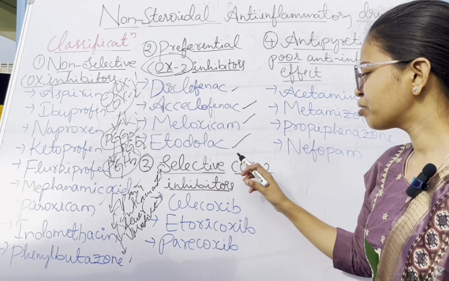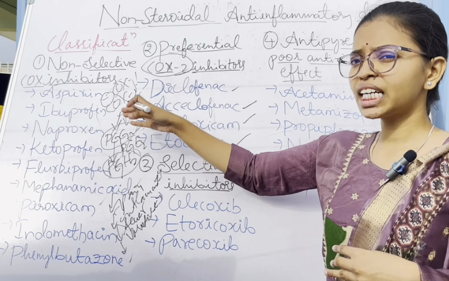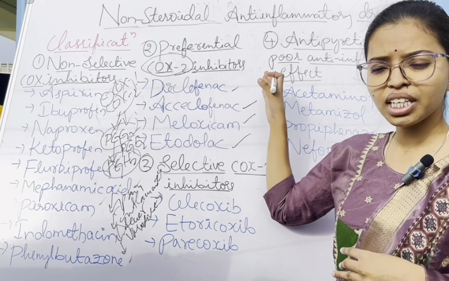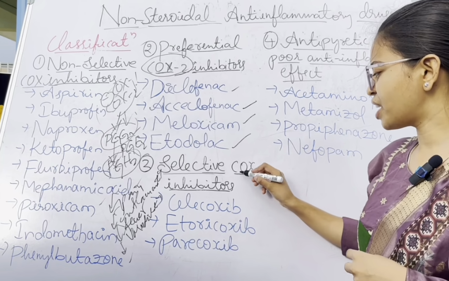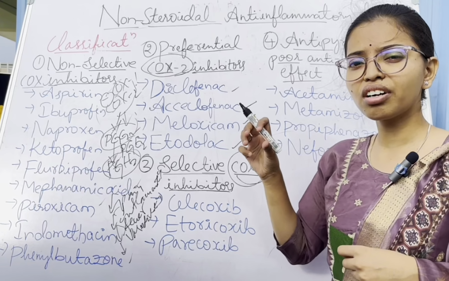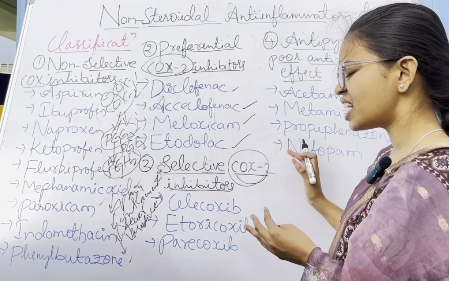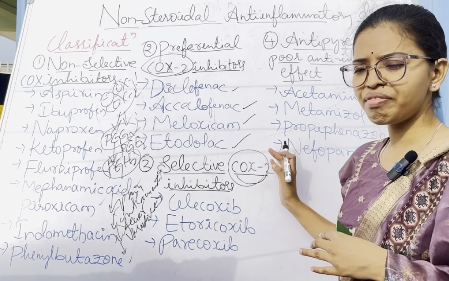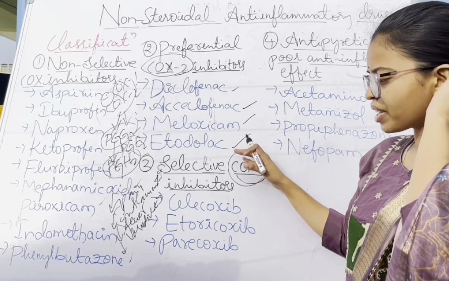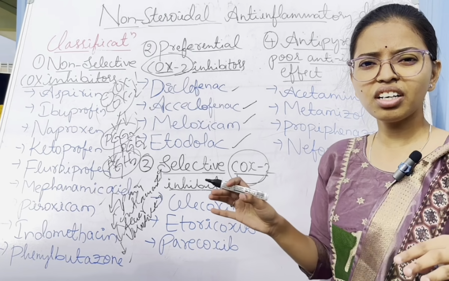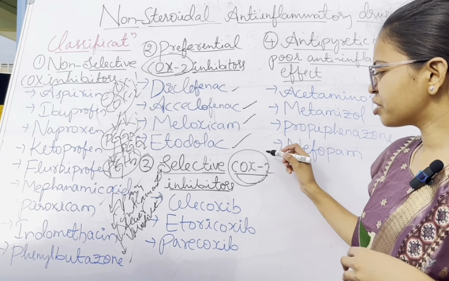The next, selective COX-2 inhibitors. Unlike non-selective COX inhibitors and preferential COX-2 inhibitors, these selective COX-2 inhibitors are selectively blocking the COX-2 enzyme. So there is less chance of adverse effects compared with the non-selective COX and preferential COX-2 inhibitors. The protective mechanism here is preserved. There is no risk to the gastric mucosa, because it is only blocking COX-2.